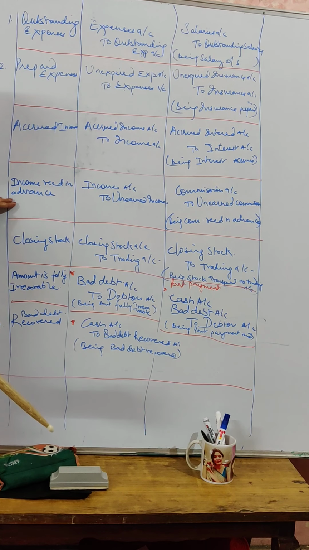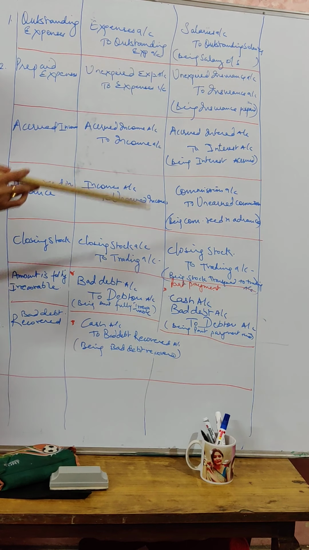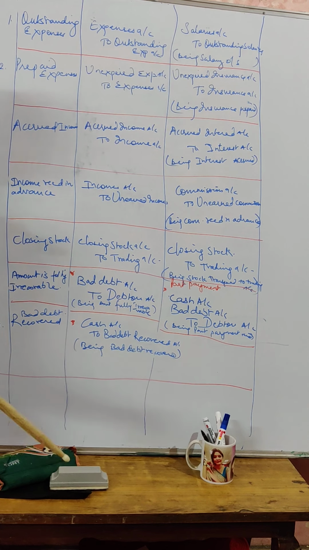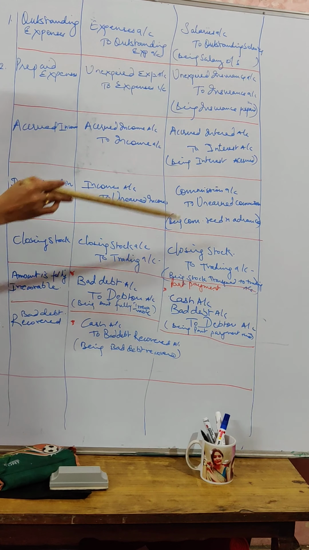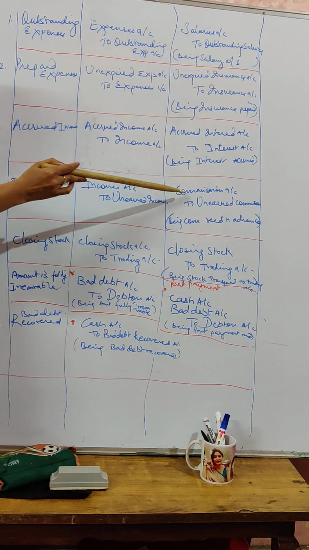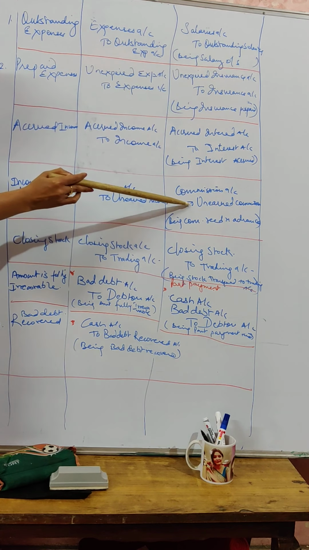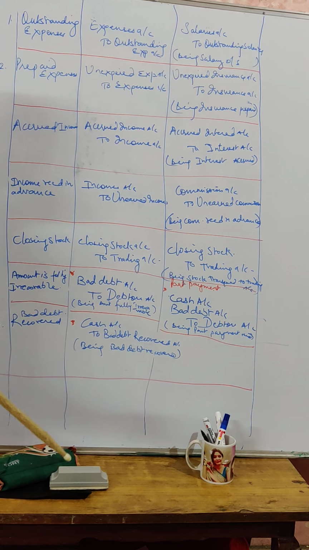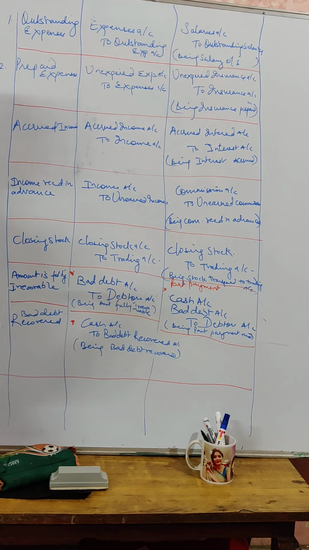Next is income received in advance. Any income that is received in advance is known as unearned income. For that your journal entry will be income account debited to unearned income account. Let us take an example that commission received in advance is 500. So your entry will be commission account debited. Why are we debiting commission here? Because commission received in advance is a decrease in income. We have to decrease that income, so it will be debited, and to unearned income. Unearned income is a liability, so that's why we are crediting it. So your entry will be commission account debited to unearned income, being commission received in advance.